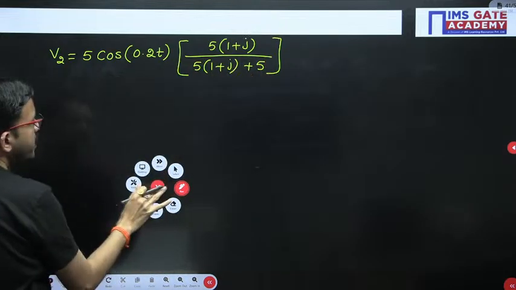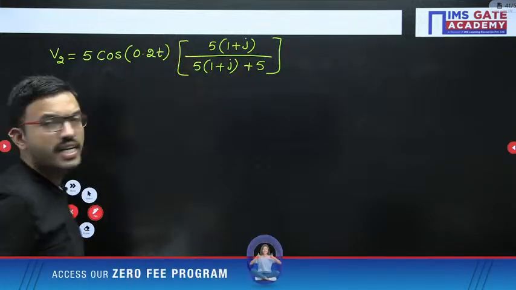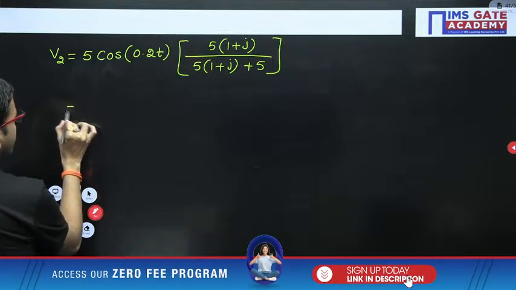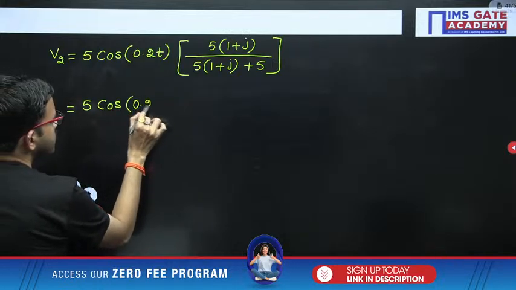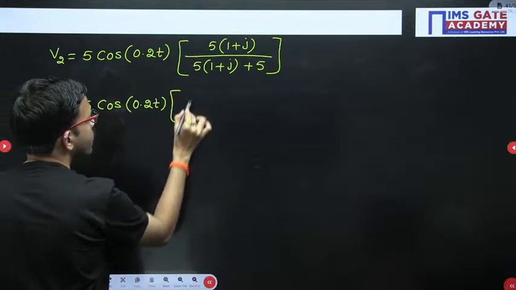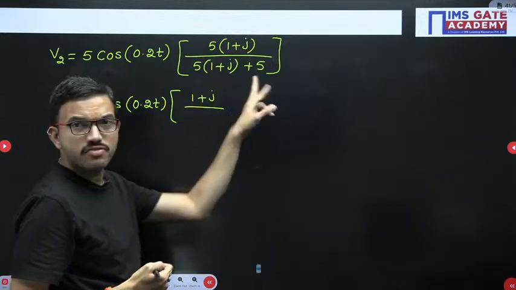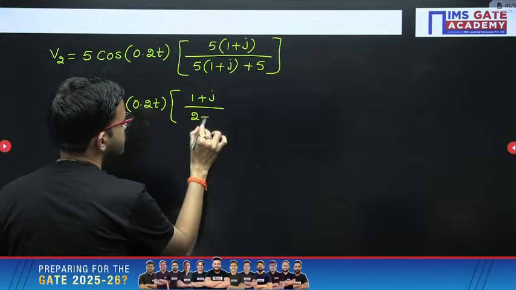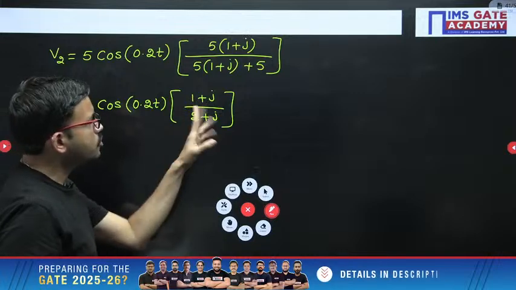Okay. Now here you can take 5 as common from numerator and denominator, so 5 will get cancelled. After that you are having 5 cos 0.2t into (1 plus j) divided by, direct step I am writing, 1 plus j plus 1, that means 2 plus j. Now you can represent magnitude form and phase angle.